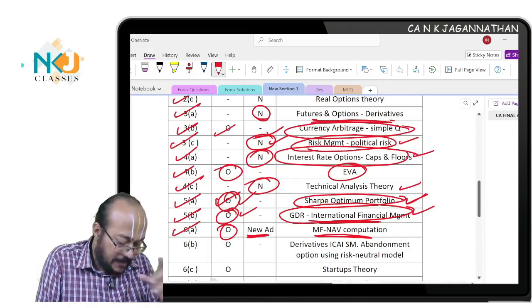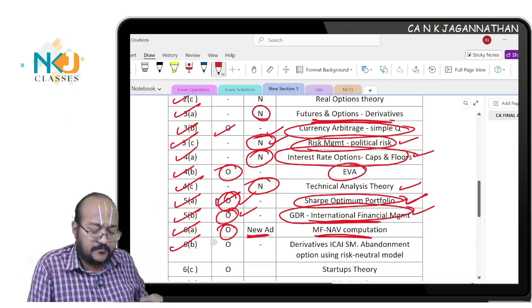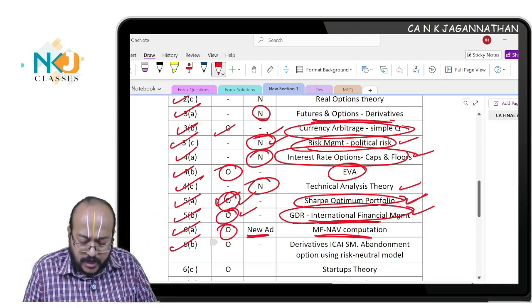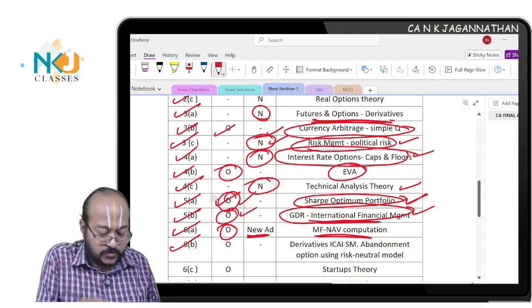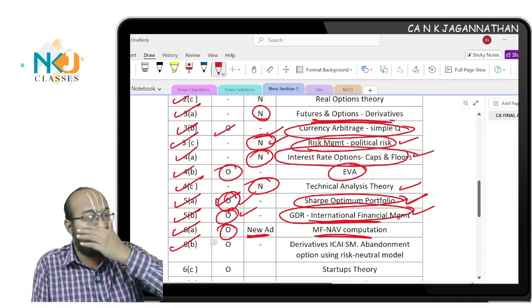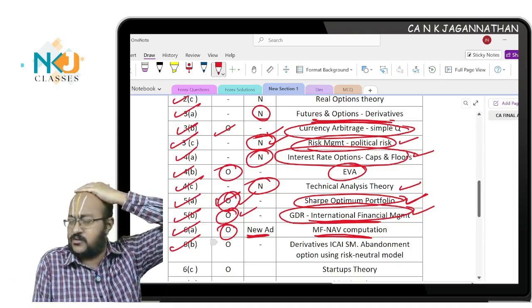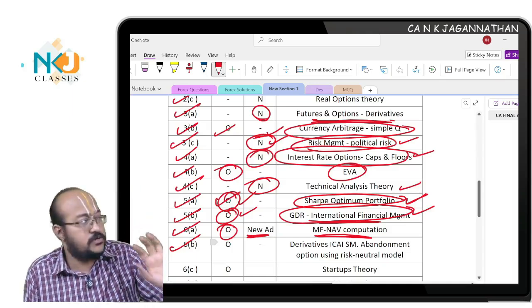Okay, and question number 6B, derivatives. A derivatives study material question, abandonment option, which means a real option question. If you see the study material, they have included the real options topic. Earlier, in the 2016-17 syllabus, it was under capital budgeting.